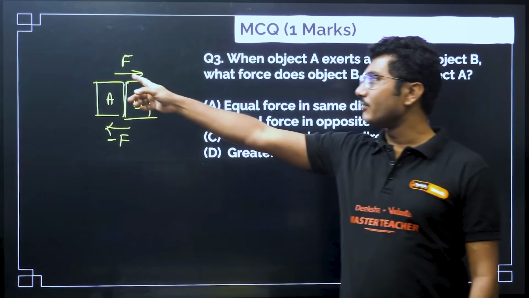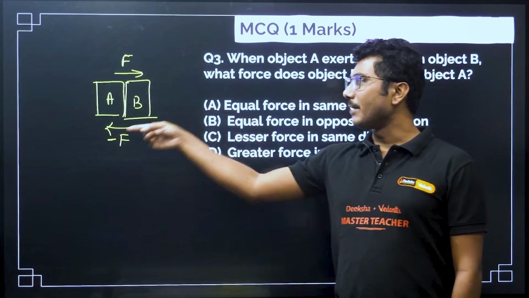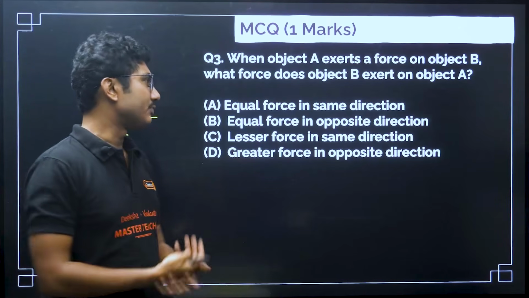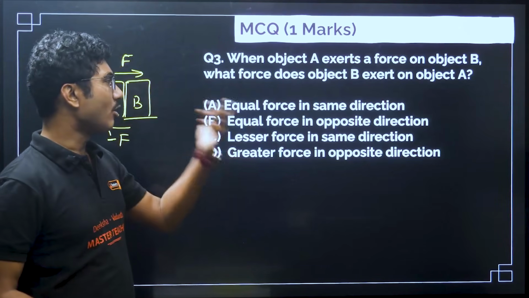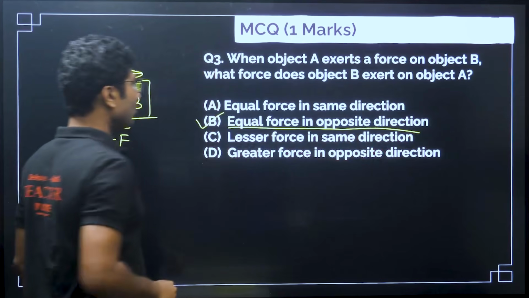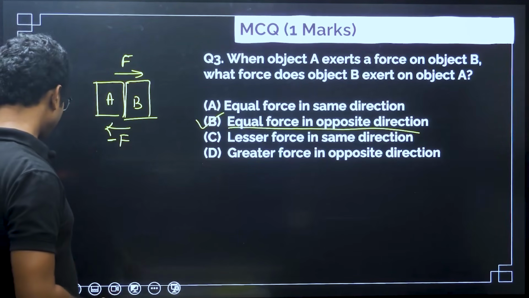If you apply a force F on this object, it will apply a force minus F on you. So equal and opposite force, equal force in opposite direction. The easiest question of all the MCQs.